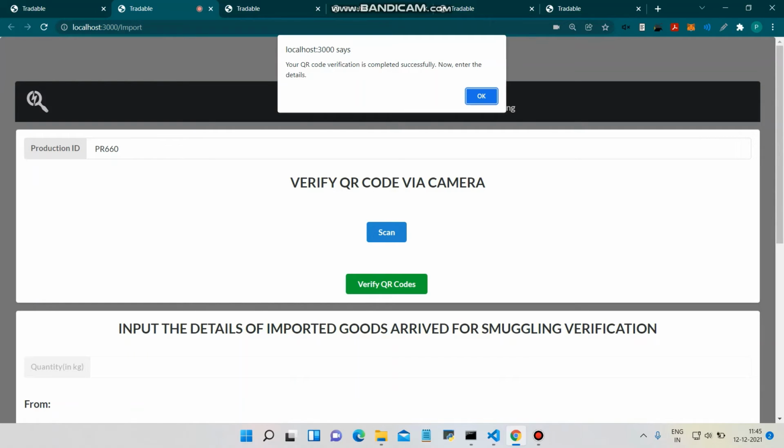As you can see, the QR code verification has been completed successfully. So the first step of verification is done. The gold which was sent by the exporter has reached the importer with that particular QR code. No tampering has been done on the QR code.